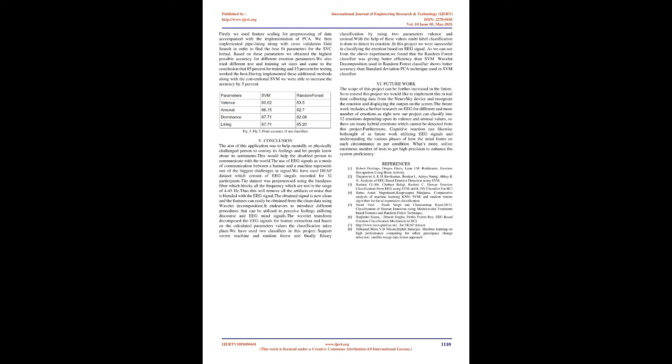Firstly, we used feature scaling for pre-processing of data, accompanied with the implementation of PCA. We then implemented pipelining along with cross-validation grid search in order to find the best fit parameters for the SVC kernel. Based on these parameters, we obtained the highest possible accuracy for different emotion parameters. We also tried different test and training set sizes and came to the conclusion that 85% for training and 15% for testing worked the best. Having implemented these additional methods along with the conventional SVM, we were able to increase the accuracy by 5%.